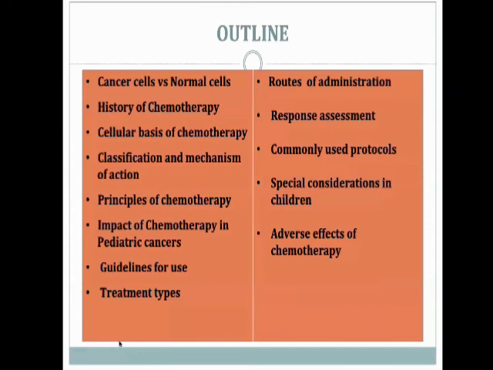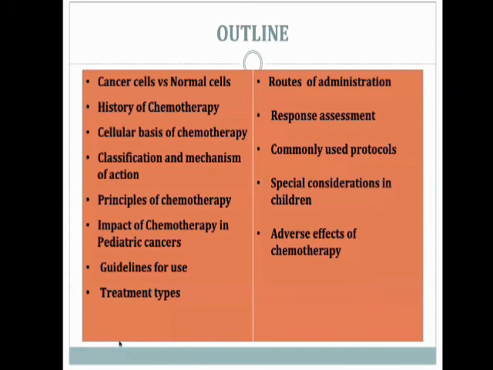Then I give a rest period before the next cycle. During the rest period, the 10 to the power of 7 becomes 10 to the power of 8. So with 1 cycle, 10 to the power of 10 becomes 10 to the power of 7 and then reaches 10 to the power of 8 when I give the second cycle.